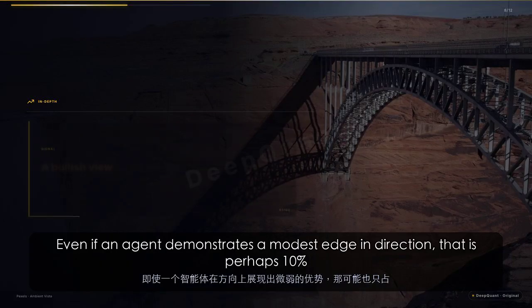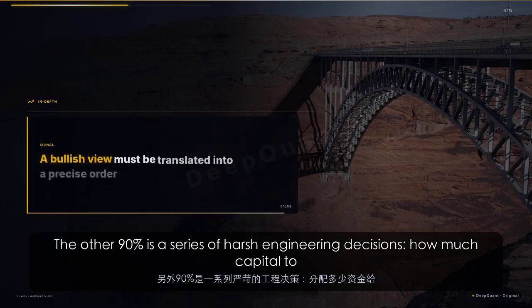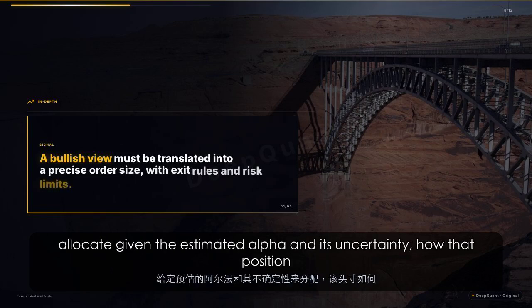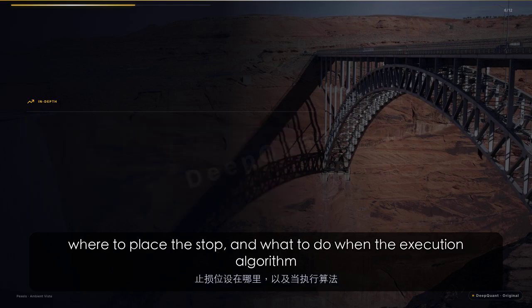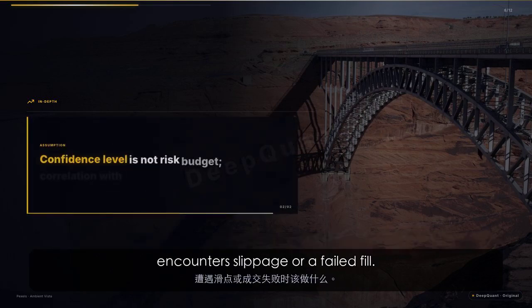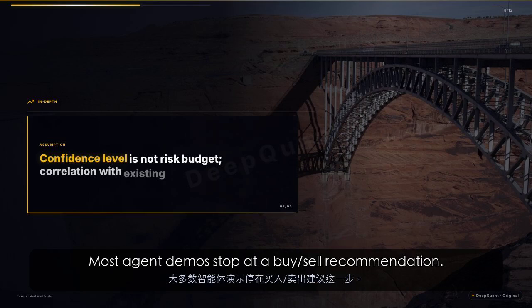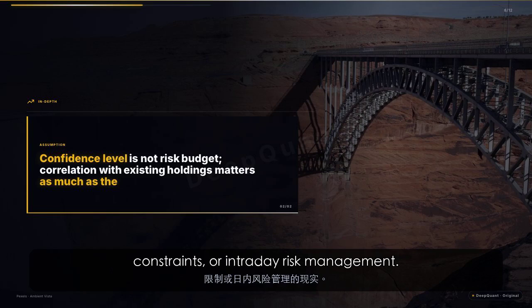Even if an agent demonstrates a modest edge in direction, that is perhaps 10% of a working trading system. The other 90% is a series of harsh engineering decisions: how much capital to allocate given the estimated alpha and its uncertainty, how that position interacts with the rest of the portfolio's factor exposures and sector bets, where to place the stop, and what to do when the execution algorithm encounters slippage or a failed fill. Most agent demos stop at a buy-sell recommendation. They never confront the realities of market microstructure, capacity constraints, or intraday risk management.